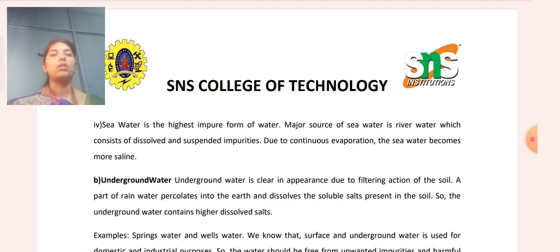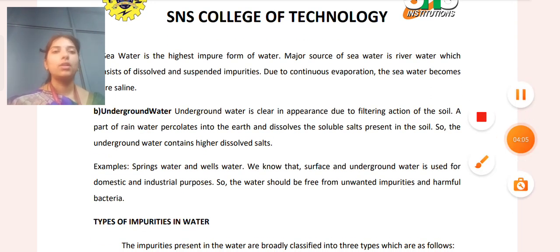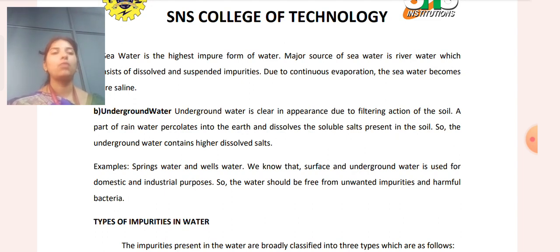Next is underground water. Underground water is clear in appearance due to the filtering action of the soil. Part of the rainwater percolates into the earth and dissolves the soluble salts present in the soil, so underground water contains higher dissolved salts. Examples are spring water and well water. Surface and underground water is used for domestic and industrial purposes, so the water should be free from unwanted impurities and harmful bacteria.